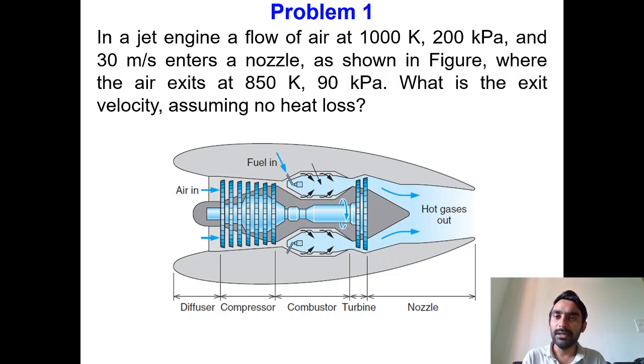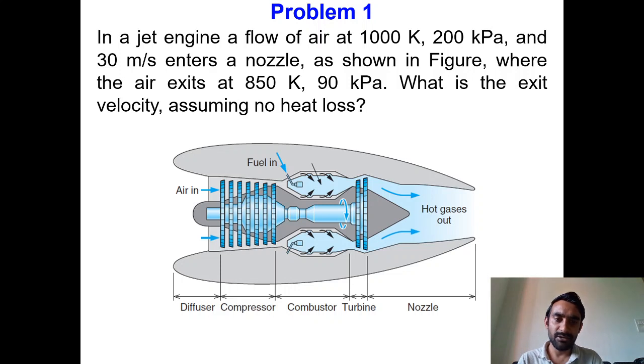In problem number 1, we have a jet engine, and flow of air takes place at 1000 Kelvin, 200 kilopascals, and 30 meters per second and enters a nozzle, as shown in the figure. One schematic figure is given, which is a representation of a jet engine.